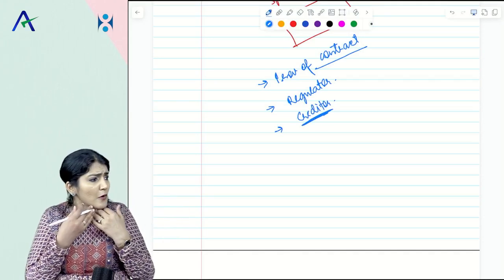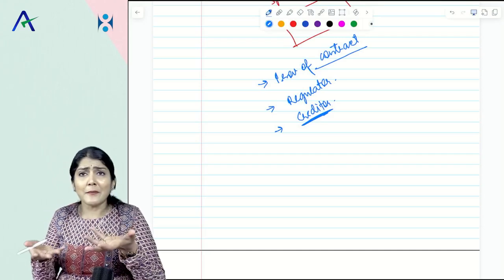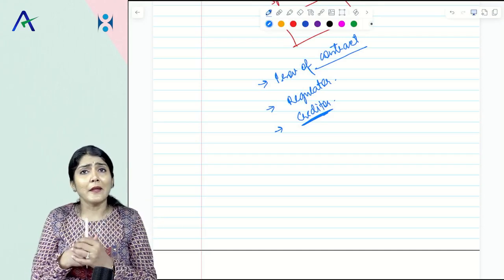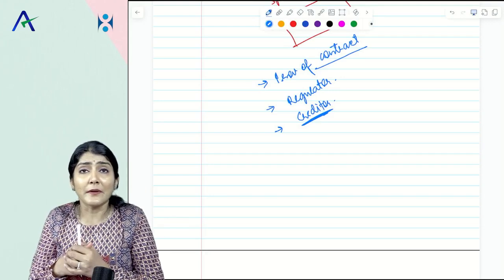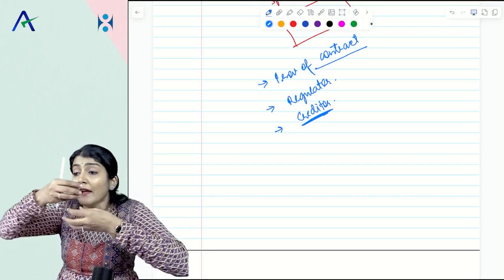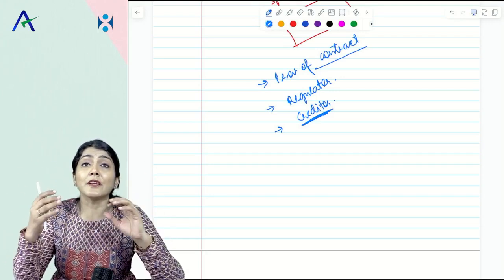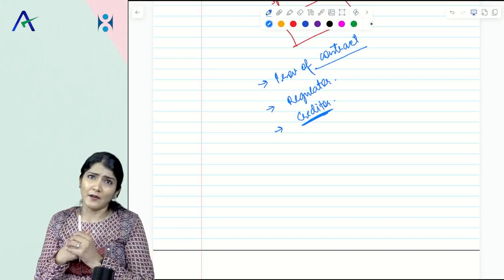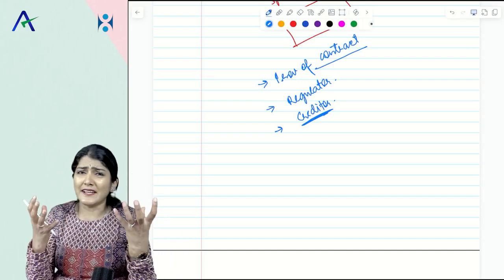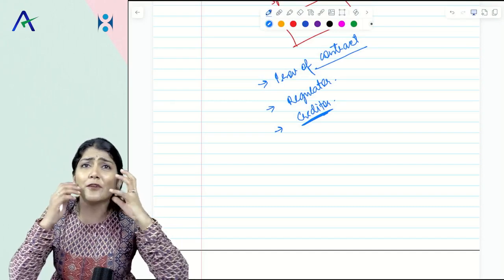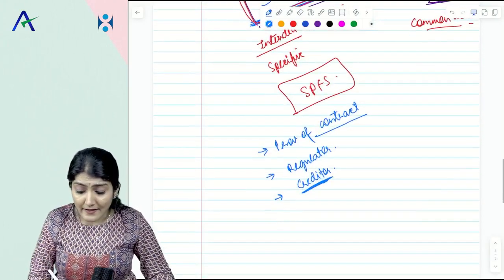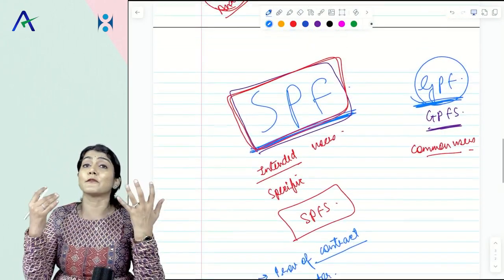Like the creditor is saying, why are they not paying my money? Where is the money of the company going? So he says, I want the receipts and disbursement details of the company to be prepared and audited. So receipts and disbursement details which are prepared for the creditor, that's again an example of a special purpose framework.